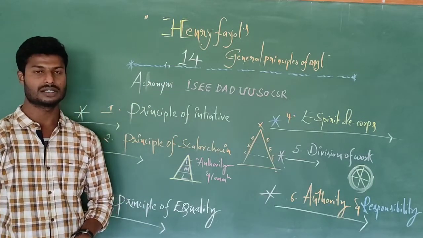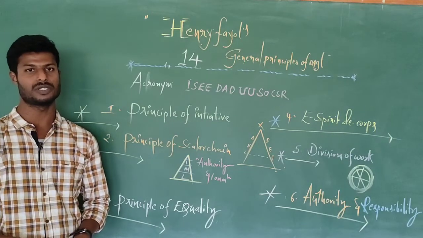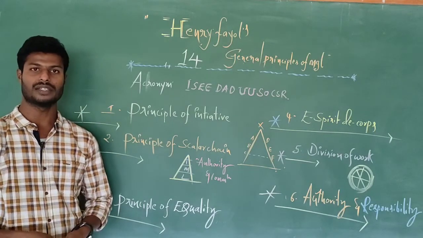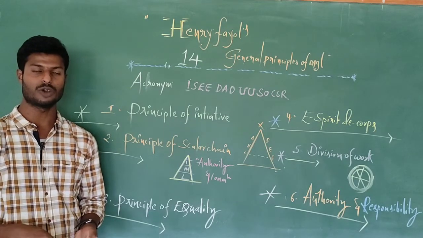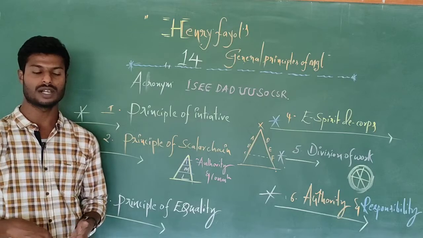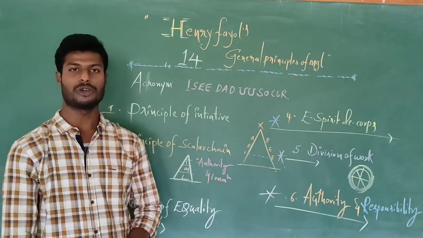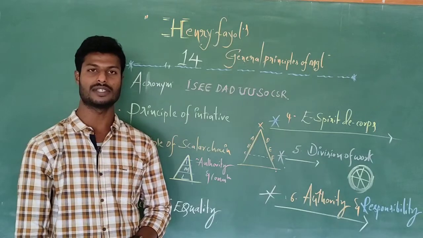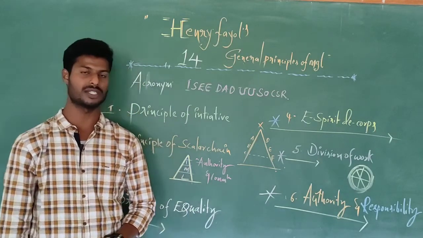In the previous class, we have already discussed F.W. Taylor's scientific principles. In F.W. Taylor's scientific principles, the first one is science, not rule of thumb; harmony, not discord; cooperation, not individualism; development of each and every person to the greatest efficiency; and the fifth one, optimum production and productivity.